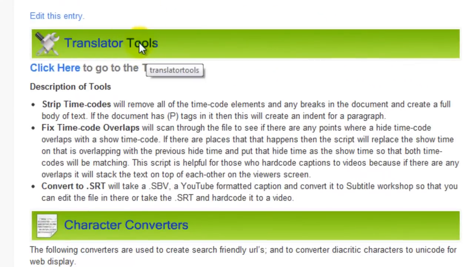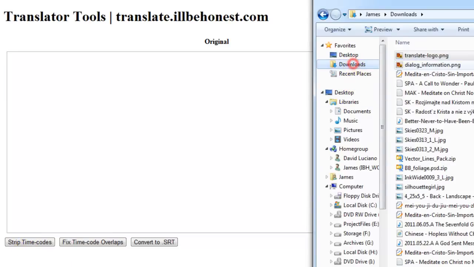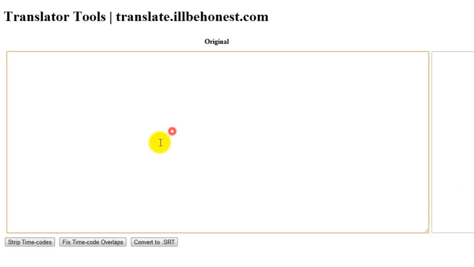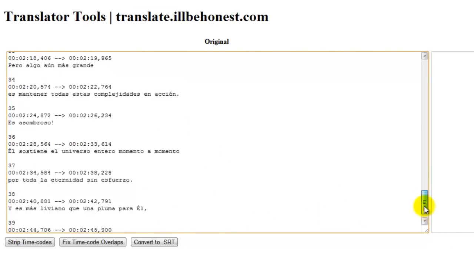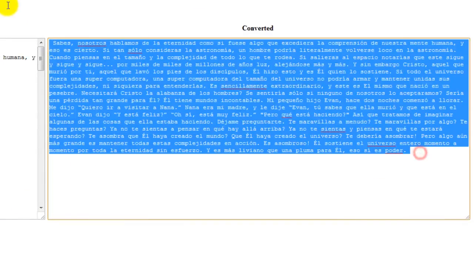Right here you see translator tools. And so I'm going to click here to go to the tools real fast. And what we have here is we have three functions. We have the strip timecodes function. So in this case, let's go ahead. I'm going to go to my downloads really quick. Let's take this. Okay. So if I paste in an SRT right there, I'm able to strip the time codes. And it basically automatically stripped all the time codes.